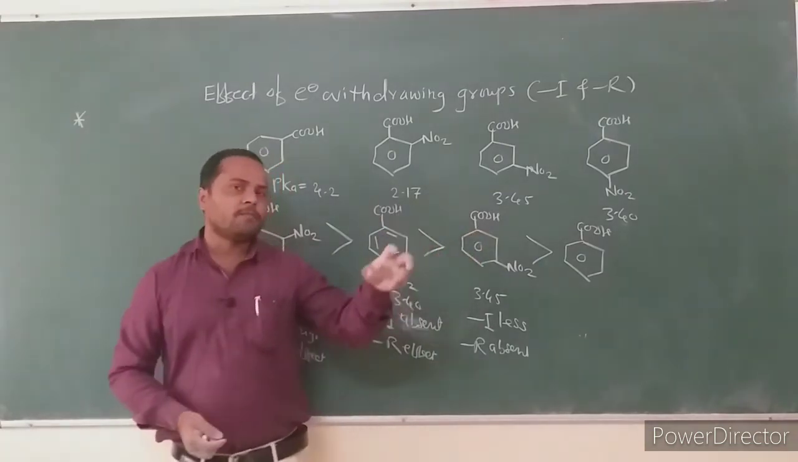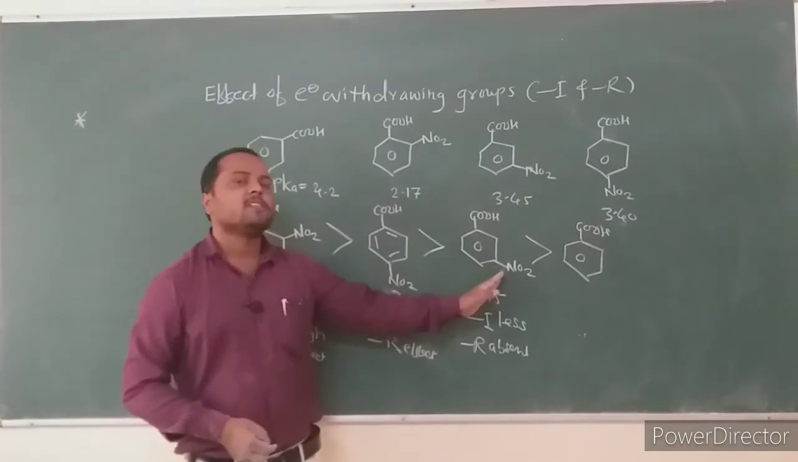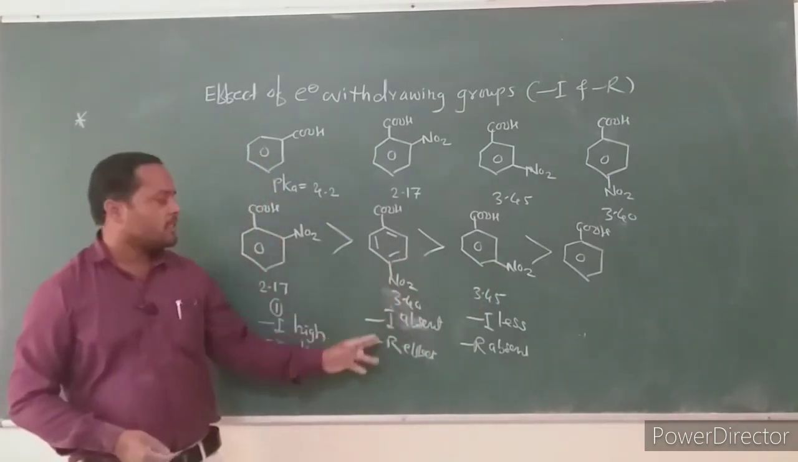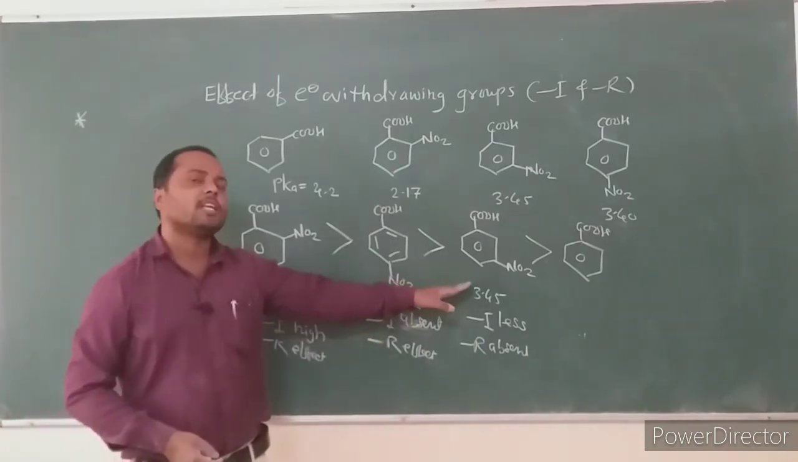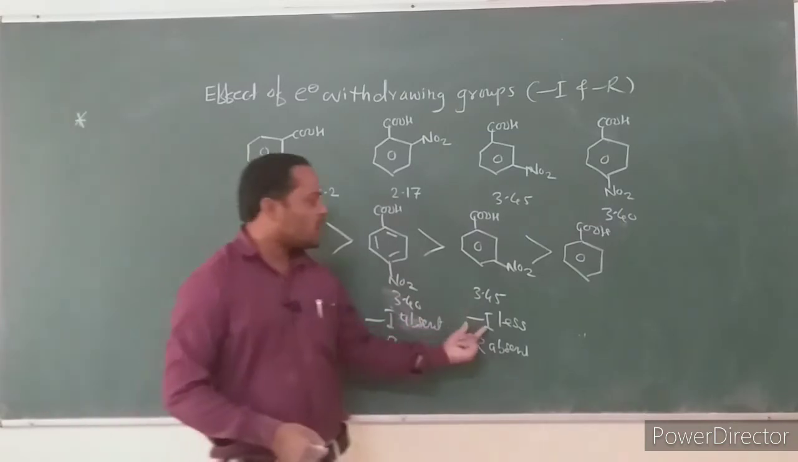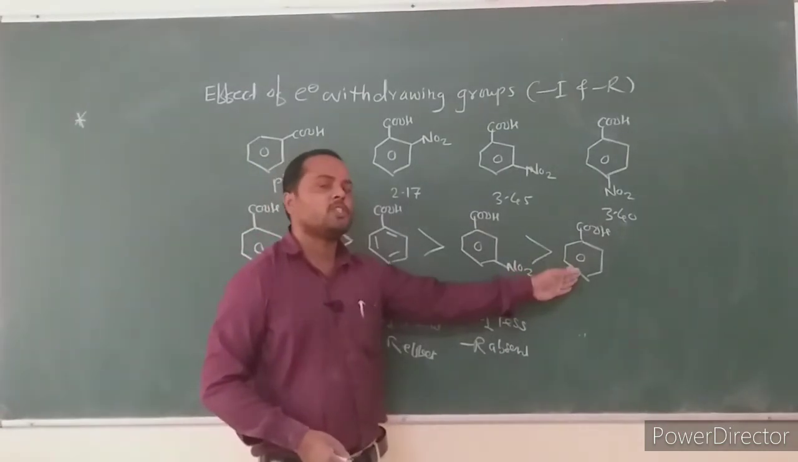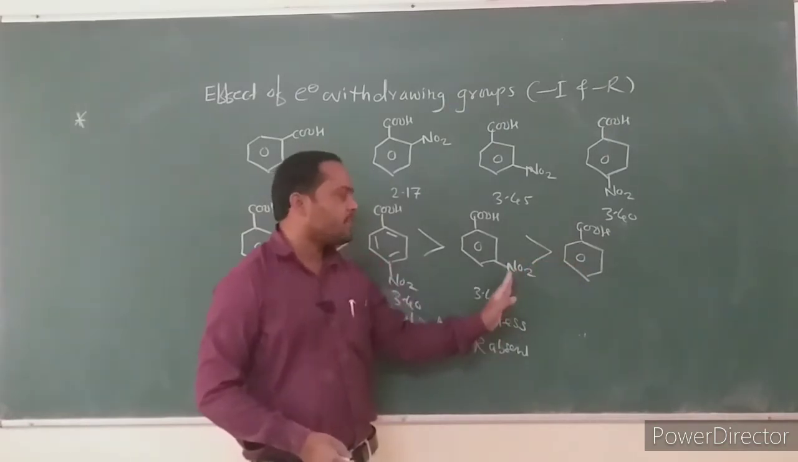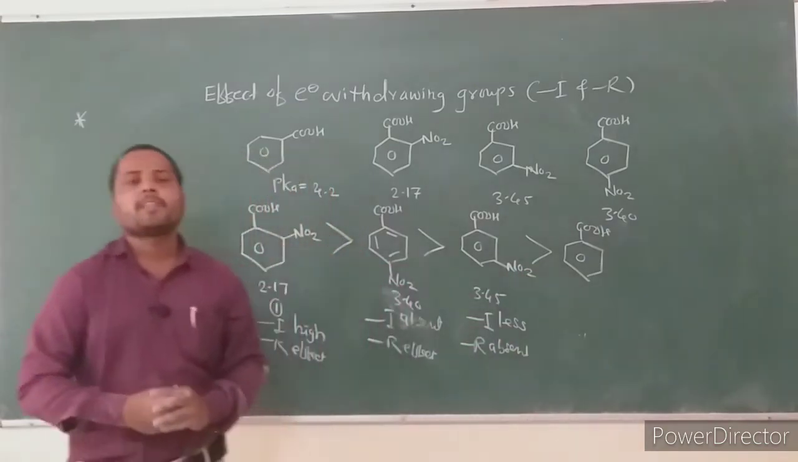They are not in one plane, so the resonance effect does not operate, and this makes it a weaker acid than paranitrobenzoic acid. The minus R effect makes paranitrobenzoic acid stronger than metanitro. In metanitro, the less minus I effect of the NO2 group makes metanitro stronger than benzoic acid.